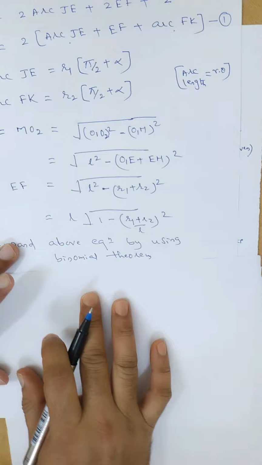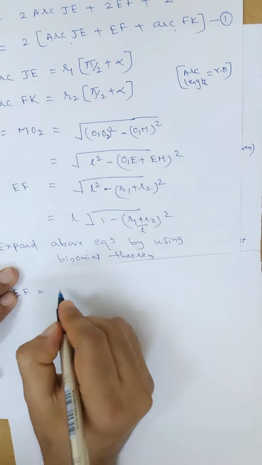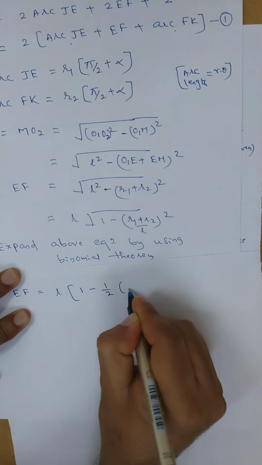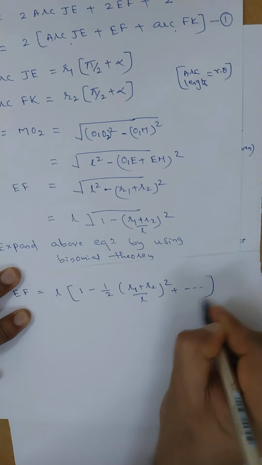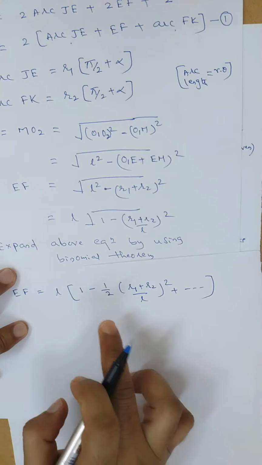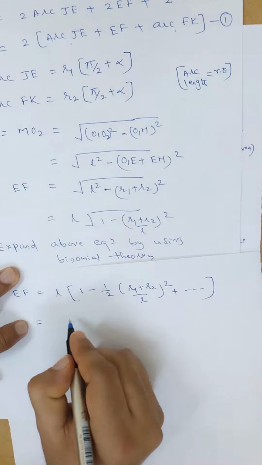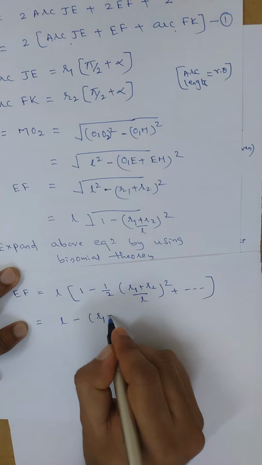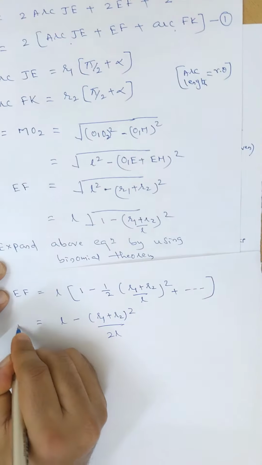Okay, I am expanding here, that is EF equal to L into bracket 1 minus half of (R1 plus R2) divided by L whole square plus so on. This is how we use the binomial expansion. This will be equal to, simplify, L minus R1 plus R2 whole square divided by 2L. Okay, this is EF.